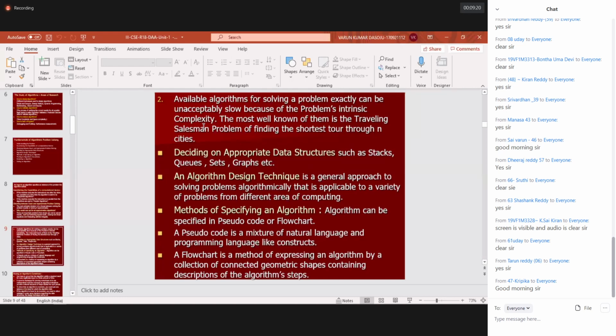A salesperson should cover some cities and can go in any direction because roads are available. It's like a multigraph, which I think we might have come across in discrete mathematics, and it's a complete graph. What is a complete graph? From one vertex, you have edges to all other vertices. So from one particular location, you have a path to all other places, and you can take any kind of permutation.